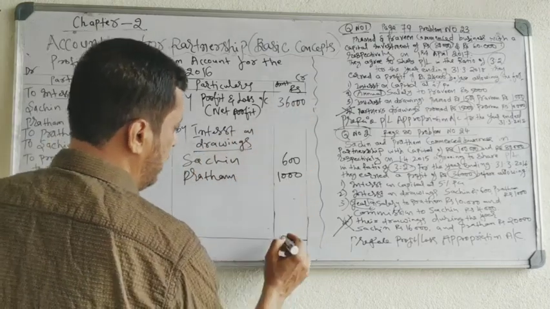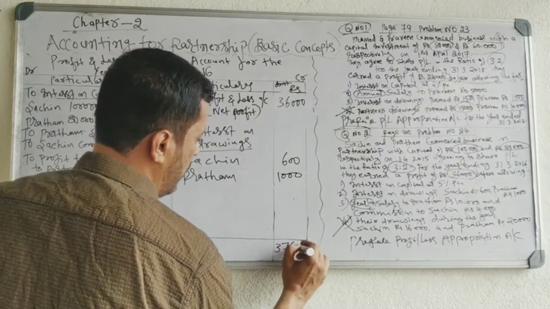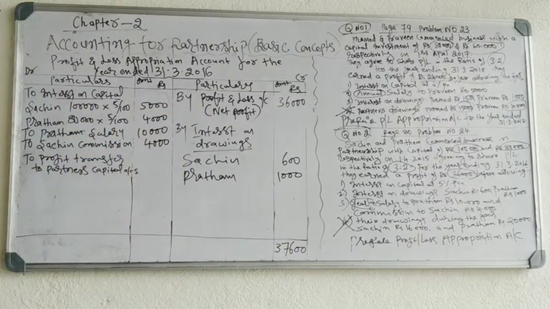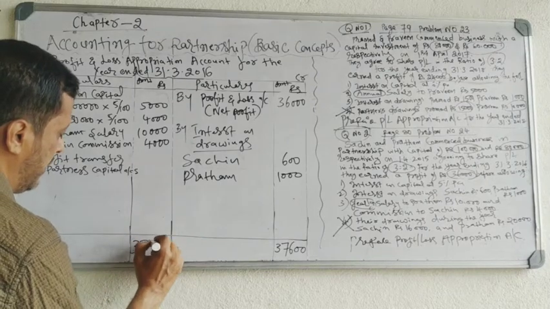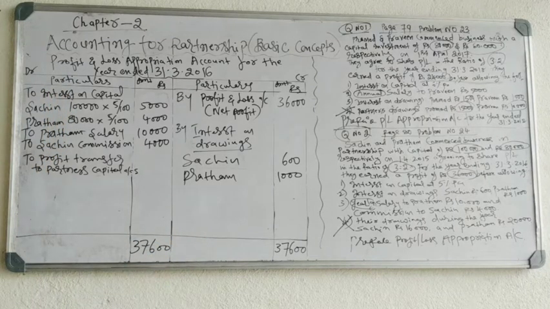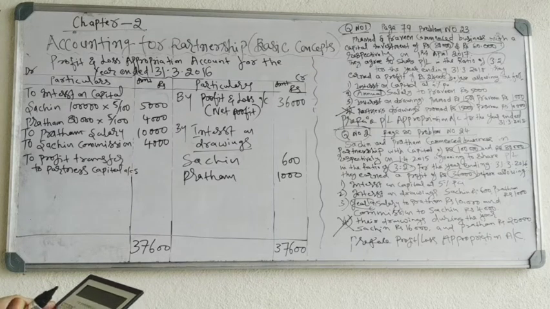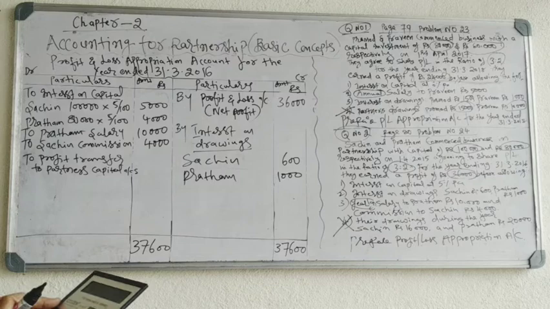Here 36,000 plus 1,600 on the credit side makes 37,600. From 37,600, deduct the expenses: minus 5,000 interest paid to Sachin, minus 4,000 interest paid to Pratham, minus 10,000 salary paid to Pratham, minus 4,000 commission paid to Sachin.